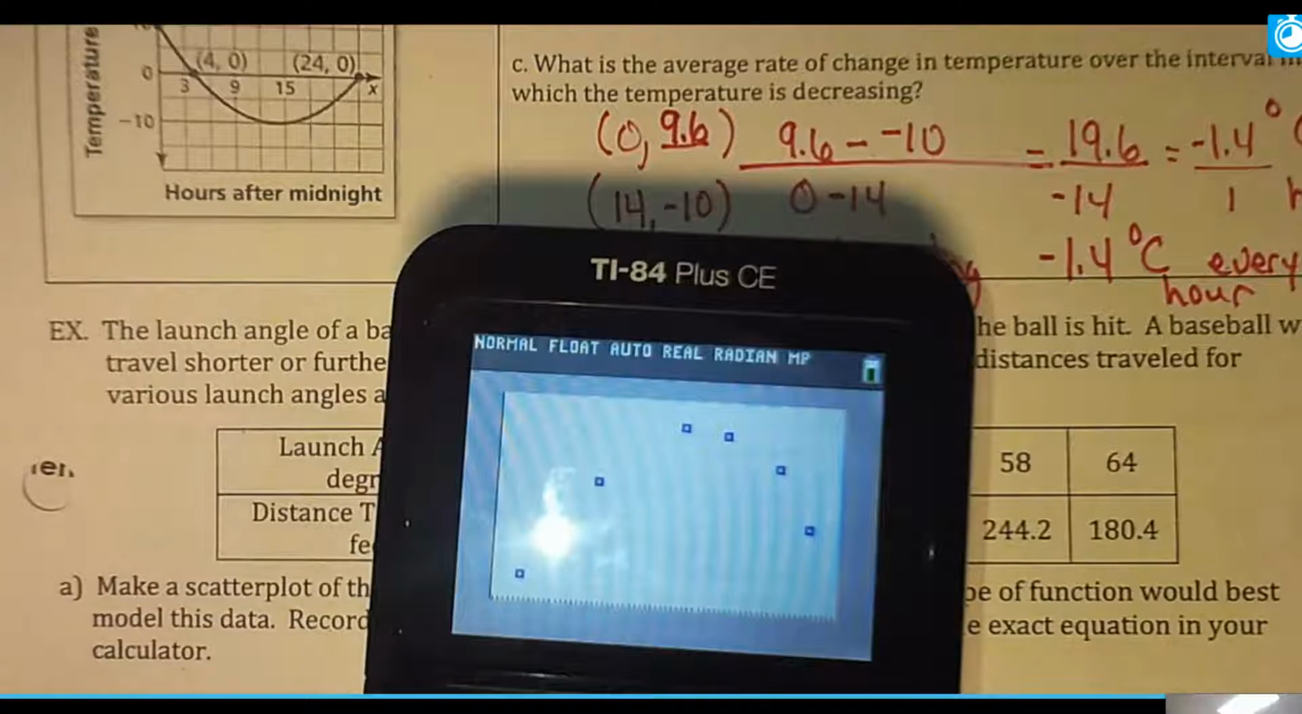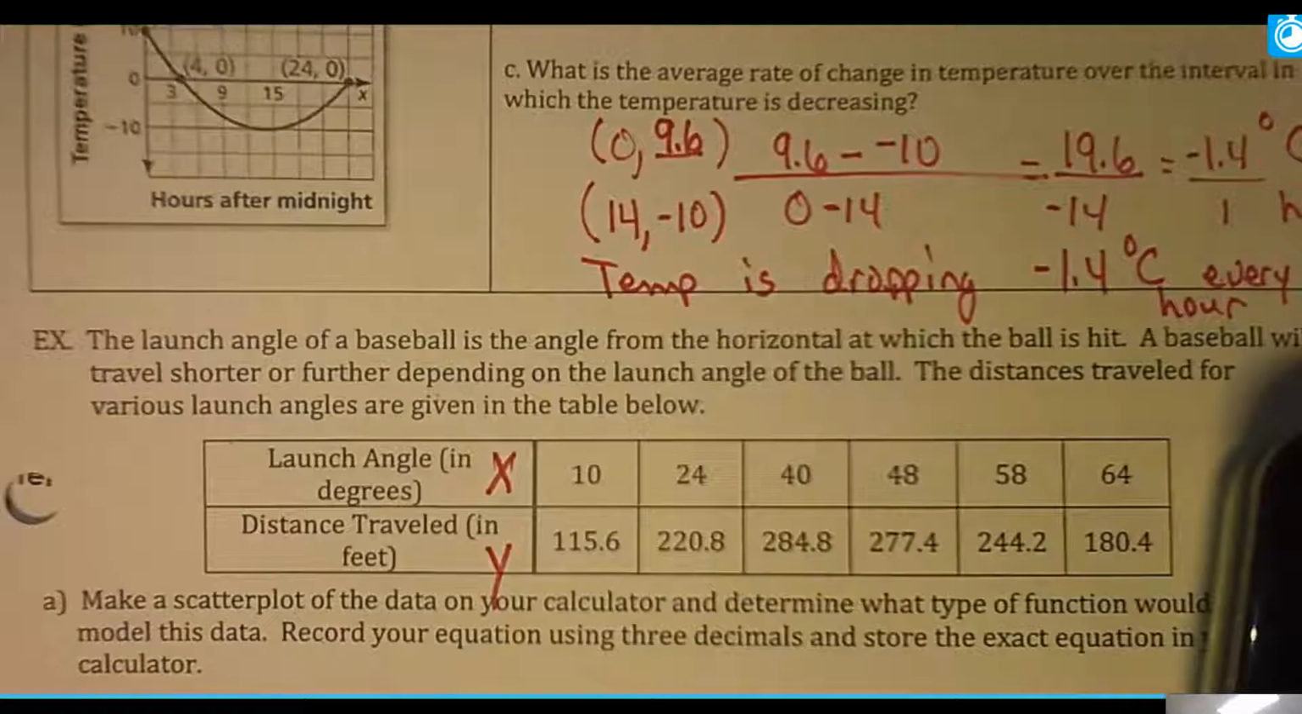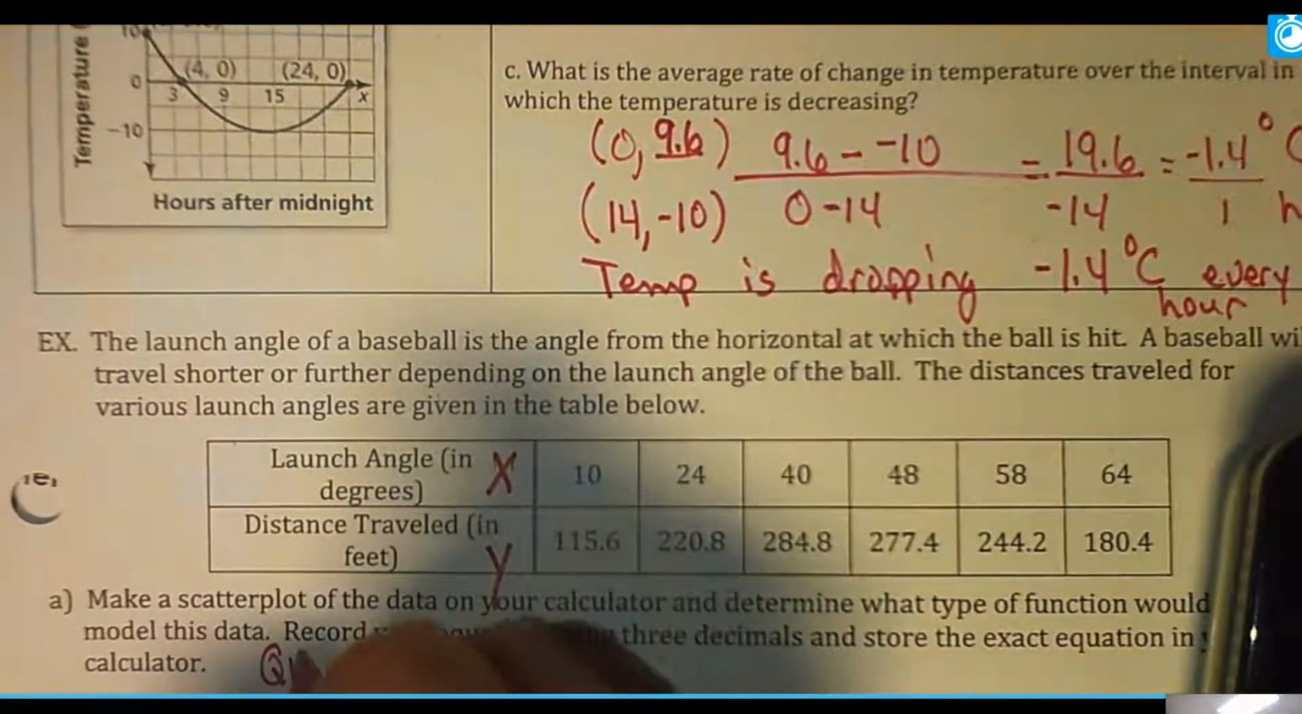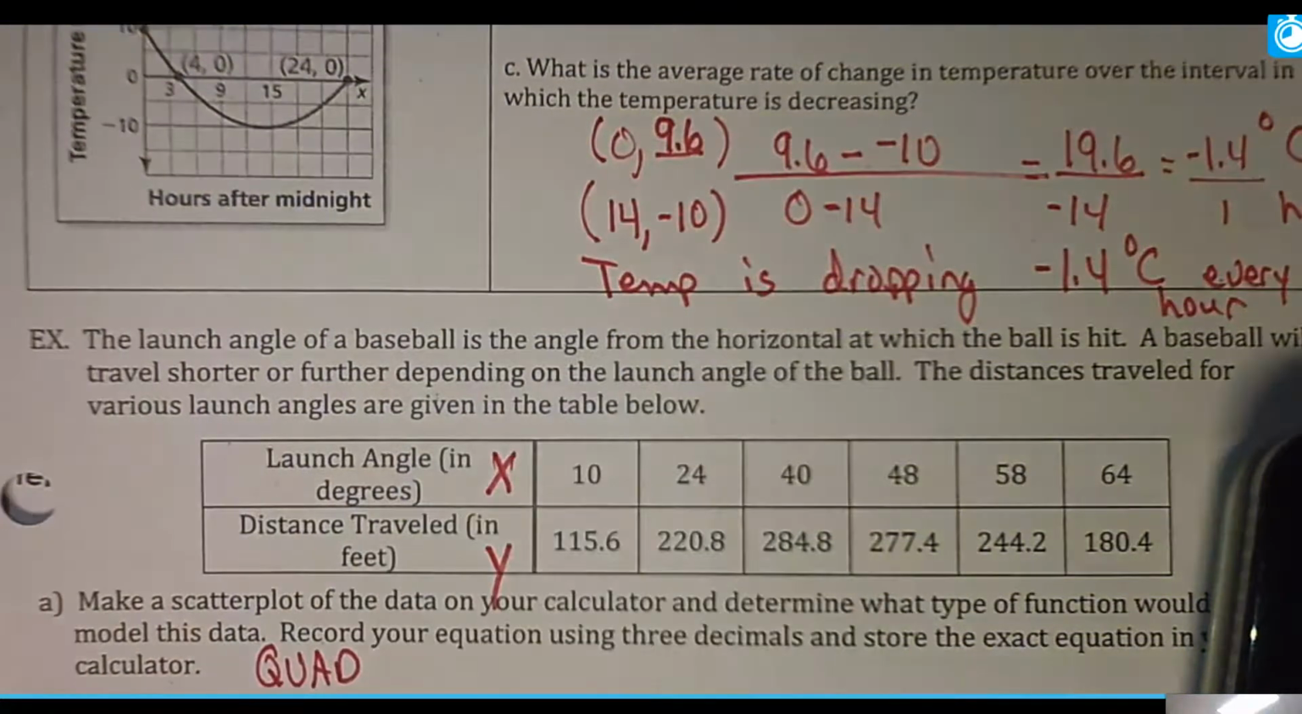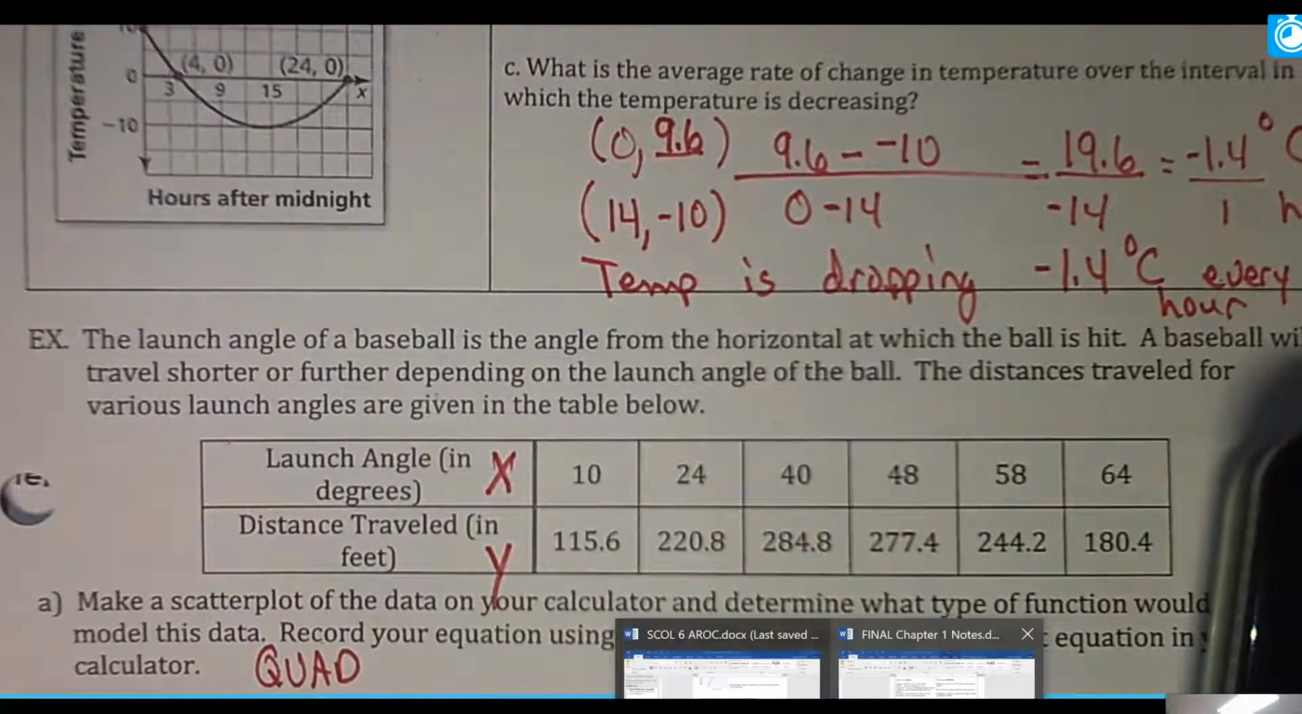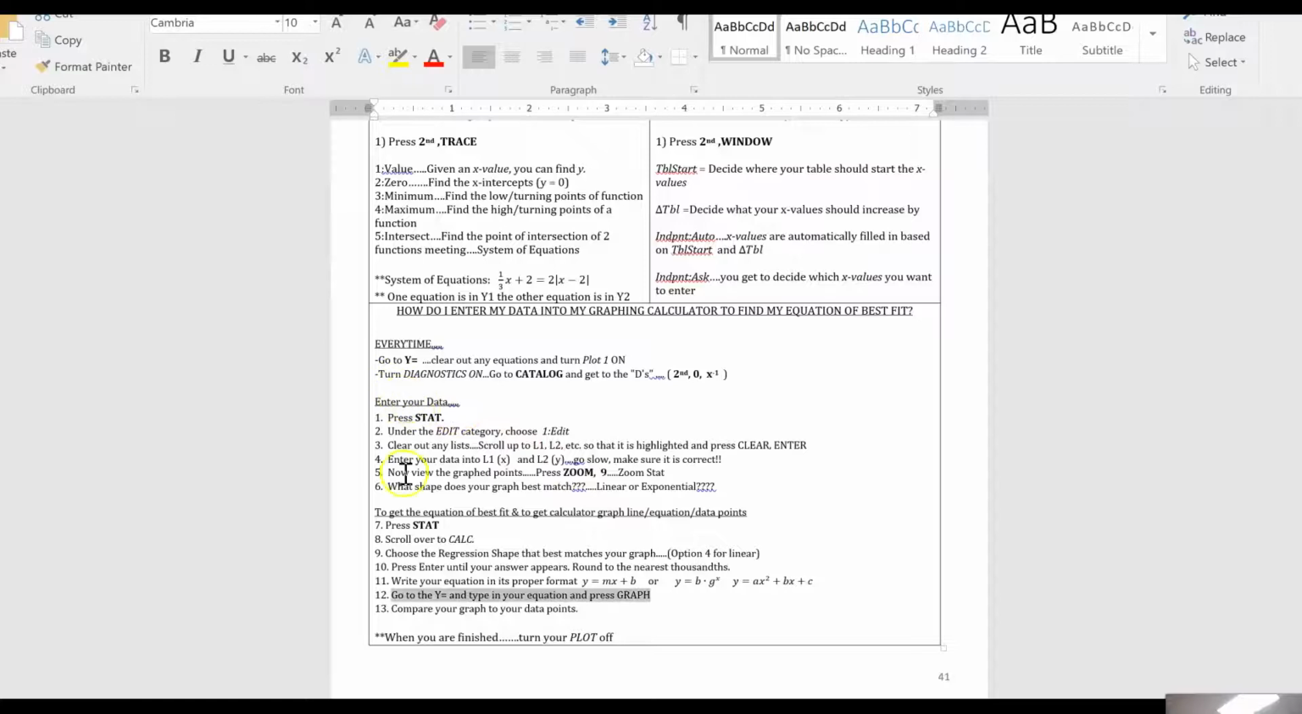And this is a parabola. This is a quadratic. Okay. So since it's a quadratic, we're going to get that equation. And again, just going here, we're going to get the equation of best fit now. All right, because it matched, it says exponential, we're in quadratic now.